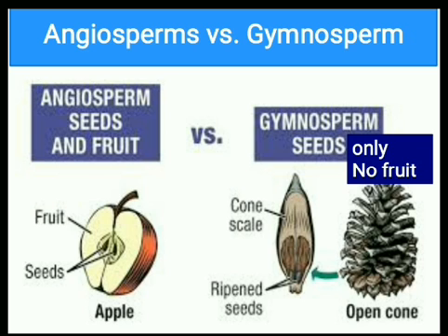In angiospermic plant, you are watching, here is an apple that encloses seed inside it. And in gymnosperm, here is no fruit. The seeds are naked. Only seeds are produced in gymnospermic plant, but no fruit.